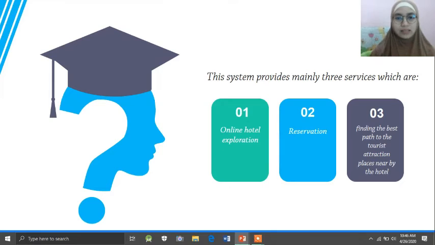And the next, the system provides mainly three services, which are the first, online hotel exploration, the second, reservation, and the third, finding the best path to the tourist attraction places nearby the hotel. And the third service uses the Dijkstra algorithm.